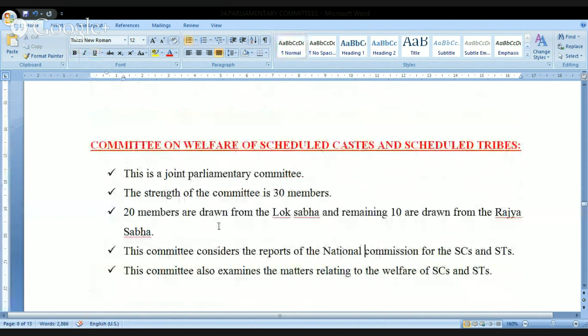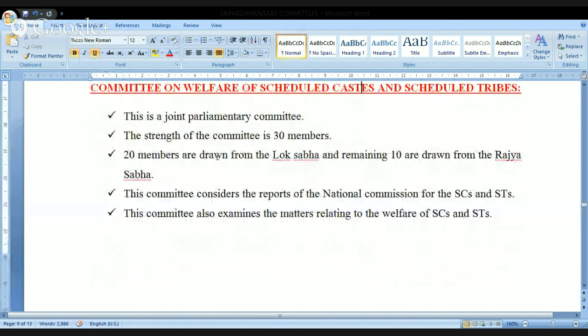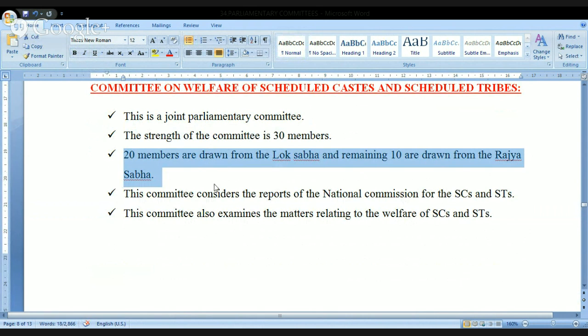Committee on Welfare of the Scheduled Castes and Scheduled Tribes. Look at this. This is the Joint Parliamentary Committee. You know the meaning of this. Members are coming from both Lok Sabha and Rajya Sabha. Strength is 30, 20 from Lok Sabha and 10 from Rajya Sabha.